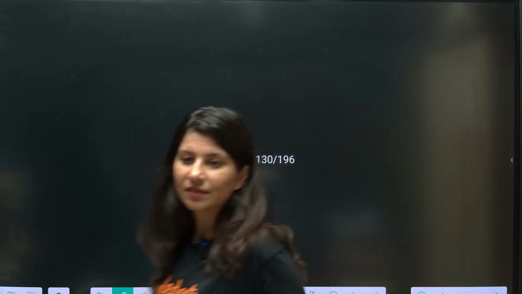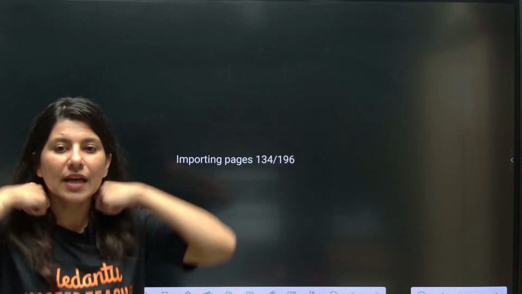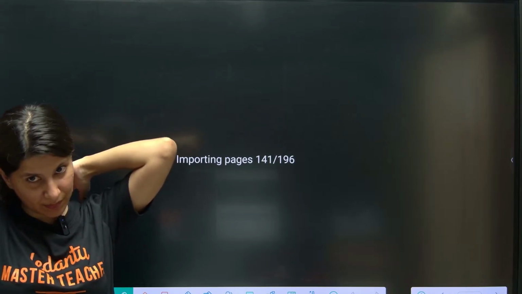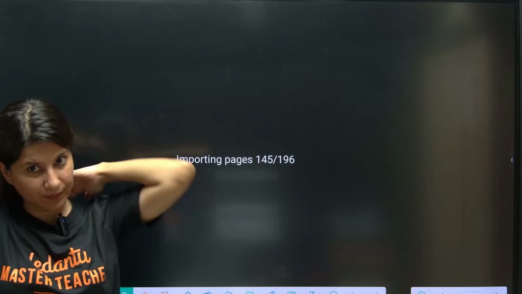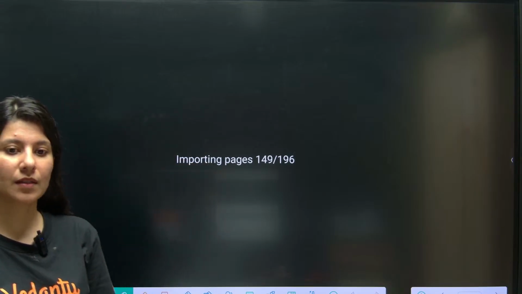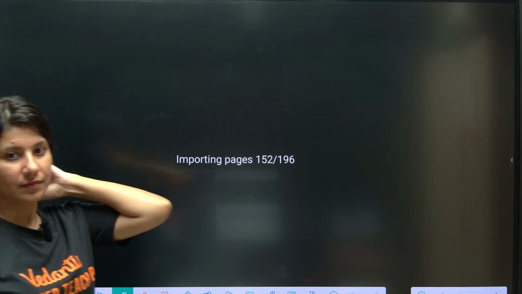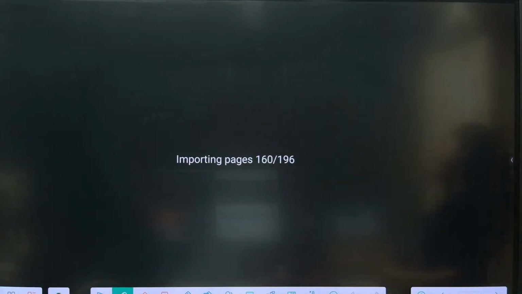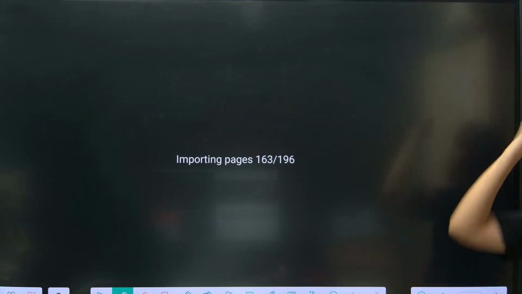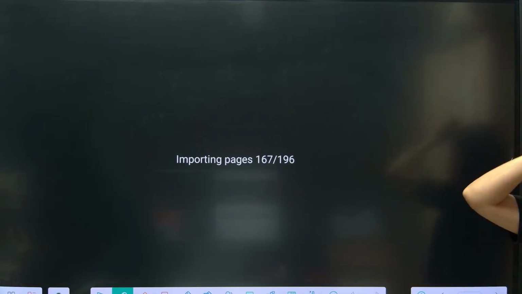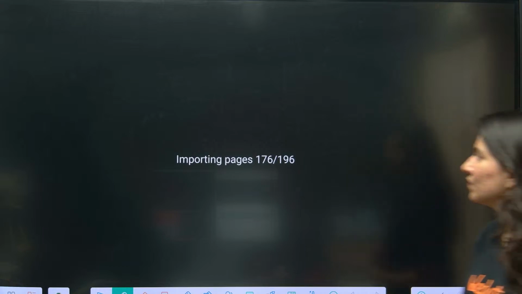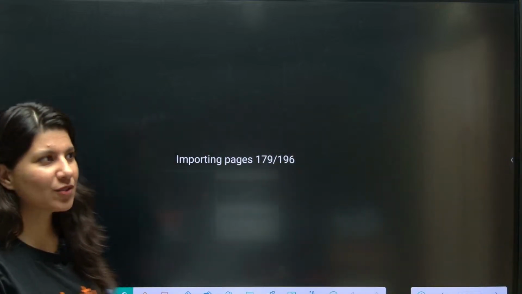Importing. See, this is what happened when power cut was happened. Okay? It could not load the complete PDF. I need to load the complete PDF now. Just 20, 20 more pages to go.